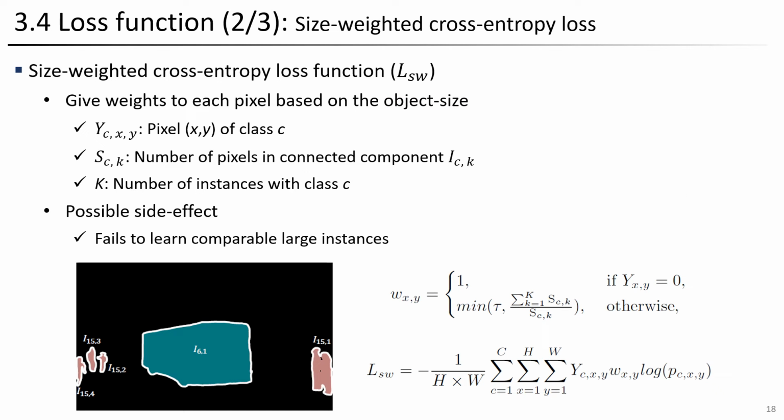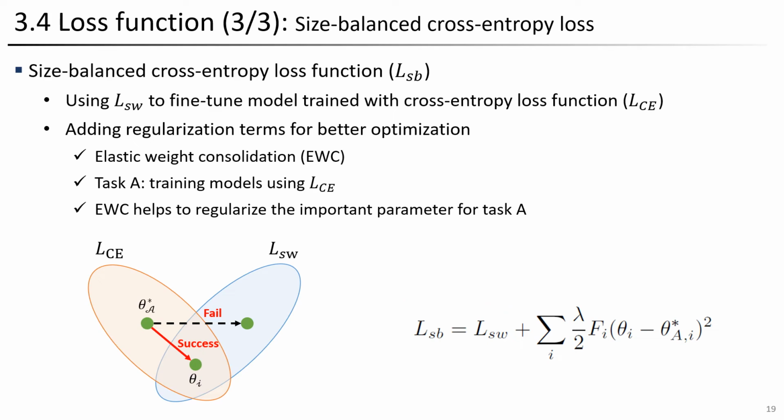To address this, we designed a size-weighted cross-entropy loss function, which considers the size of the object and assigns weight to pixel-wise losses. We also consider the difficulty in training the model on larger objects due to the size-weighted loss function.